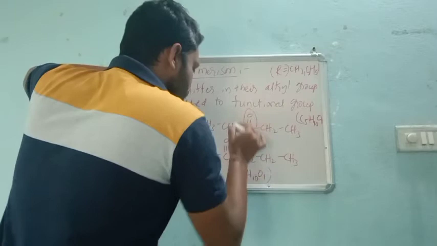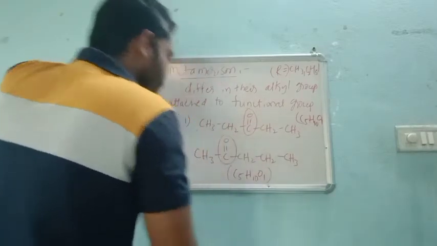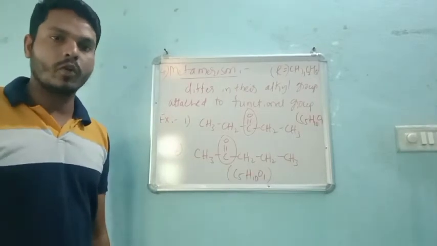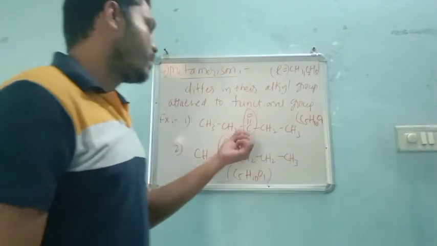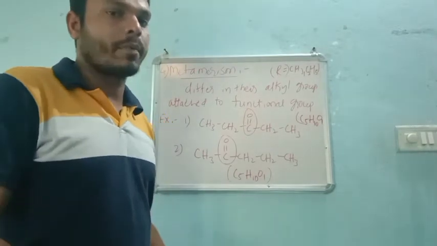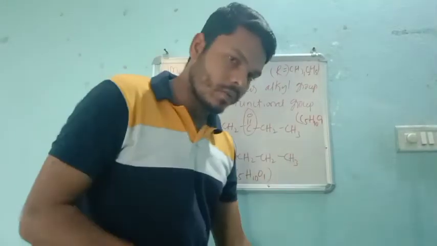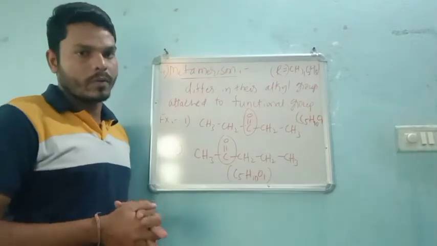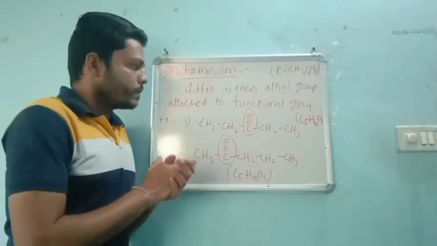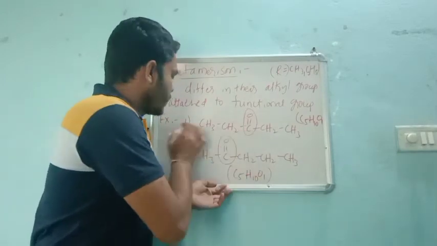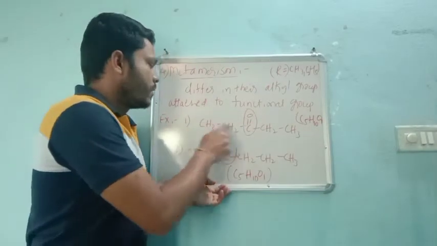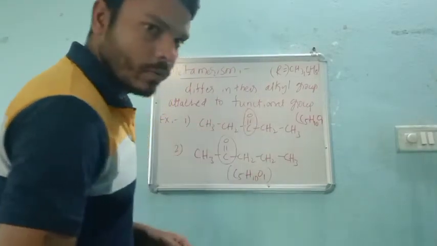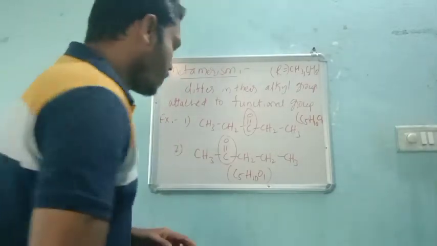In these two compounds, these are the functional groups, right? Carbonyl group I said. C double bond O is nothing but carbonyl, or overall we can say carbonyl compound, which becomes the functional group.